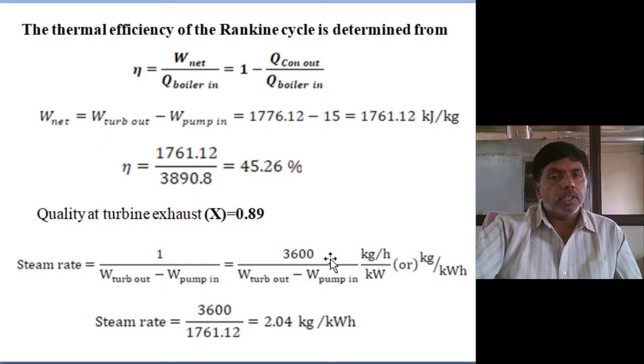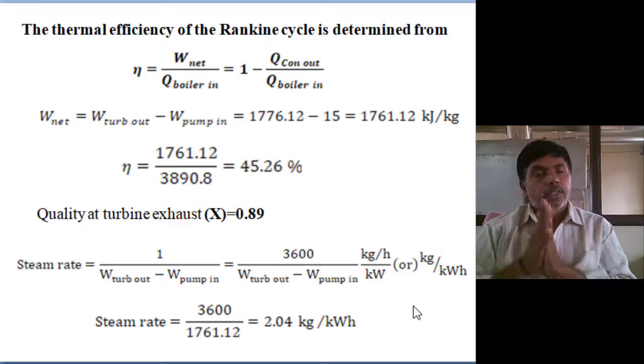So 3600 divided by net work output, 3600 by 1761.12, you will get 2.04 kg per kilowatt hour.